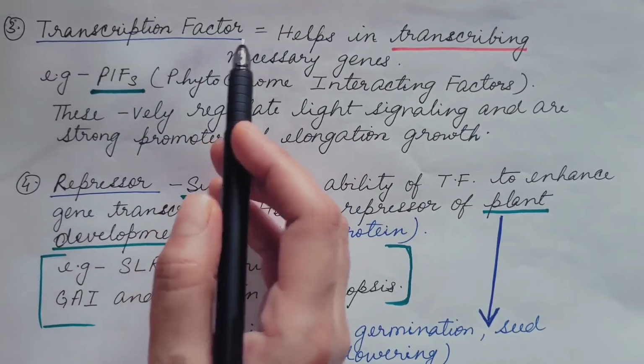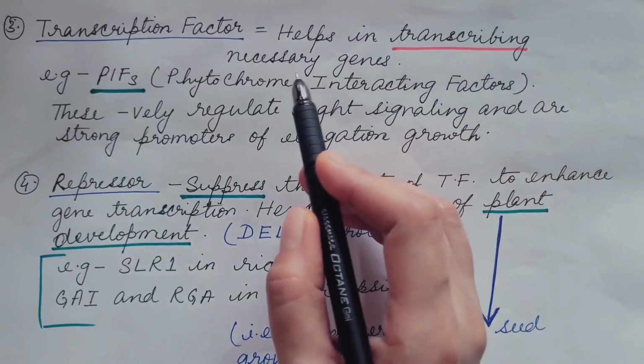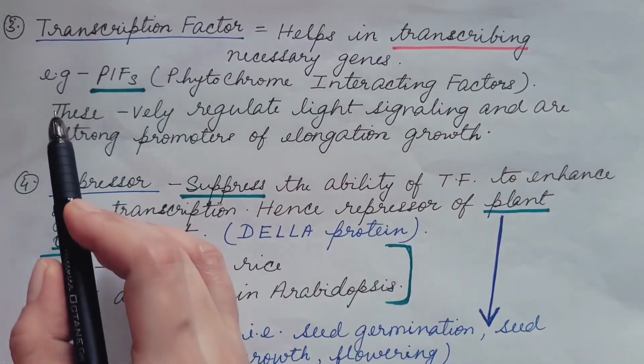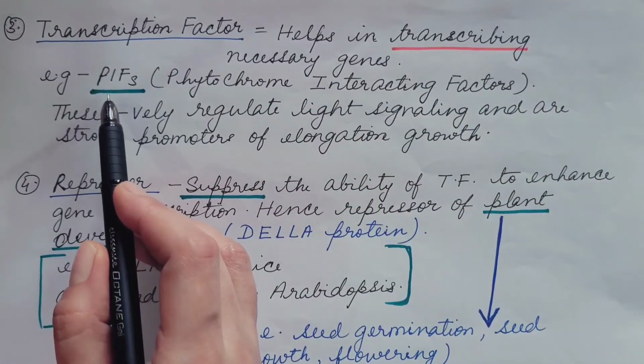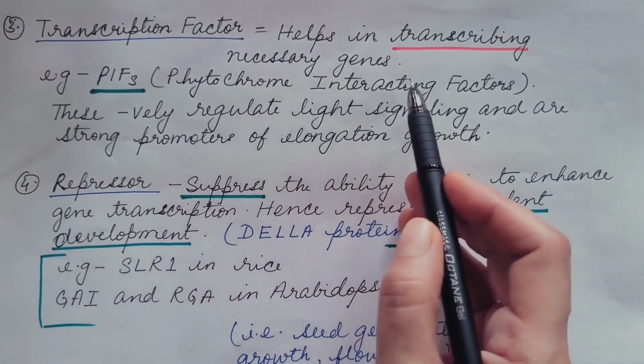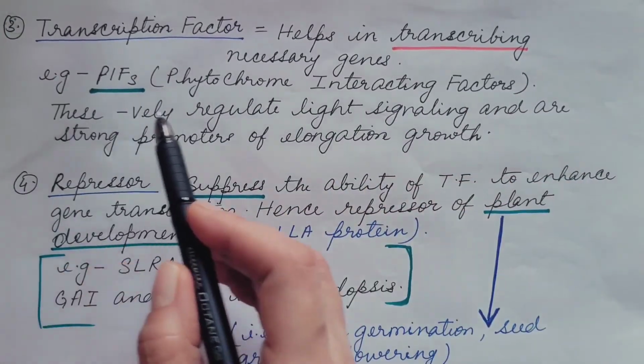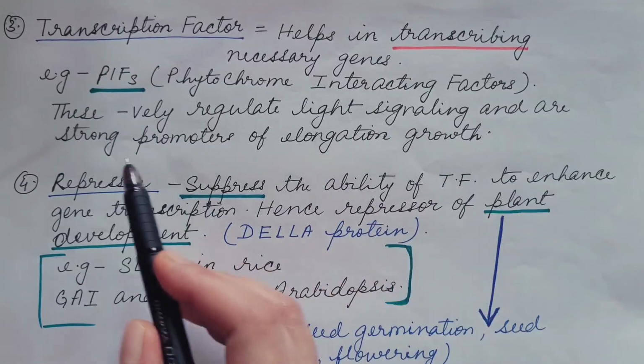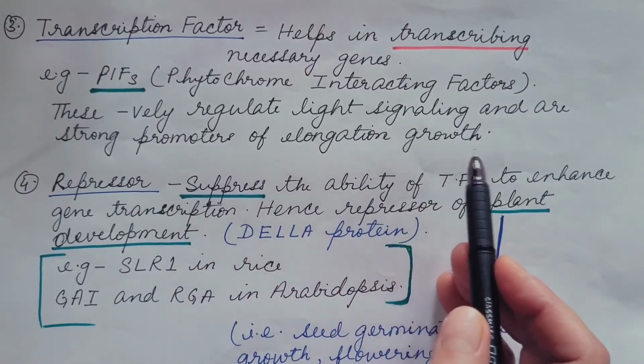Now third is transcription factor. It helps in transcribing necessary genes. One of the example of transcription factor is PIF, phytochrome interacting factors. These negatively regulate light signaling and are strong promoters of elongation growth.